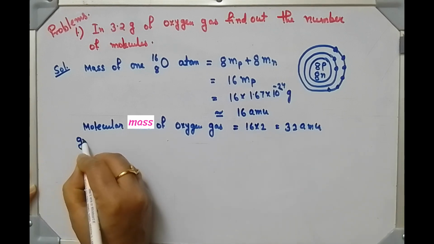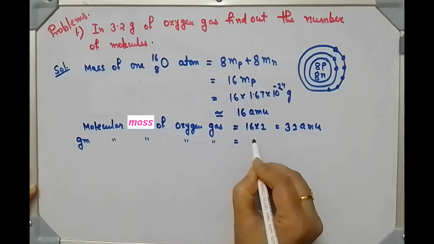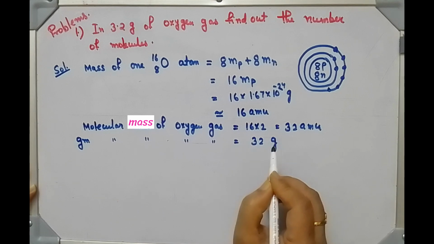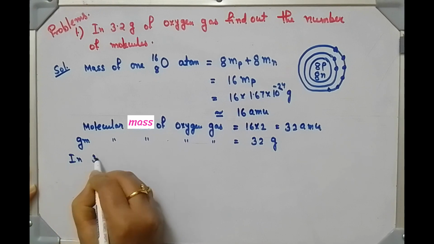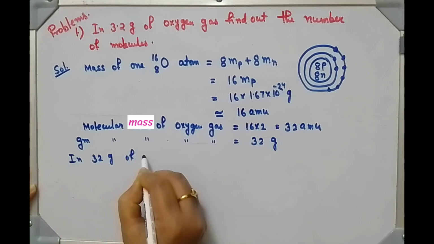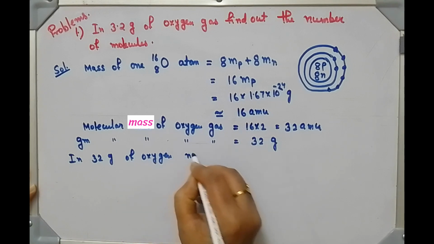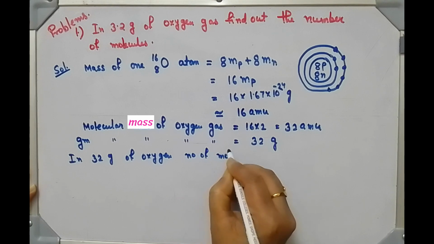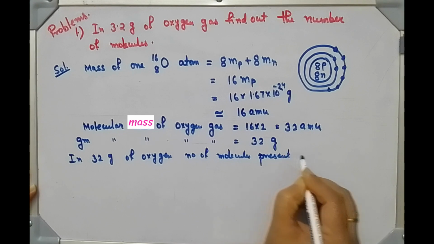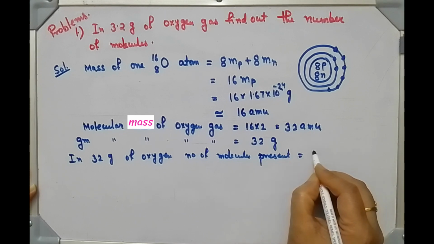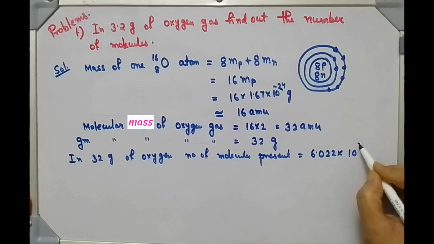And we have studied already, gram molecular mass of oxygen is 32 gram. In 32 gram of oxygen, the number of molecules present is Avogadro number, 6.022 into 10 to the power 23.